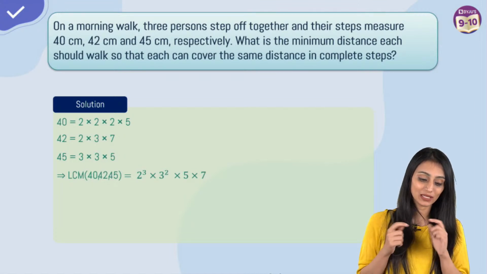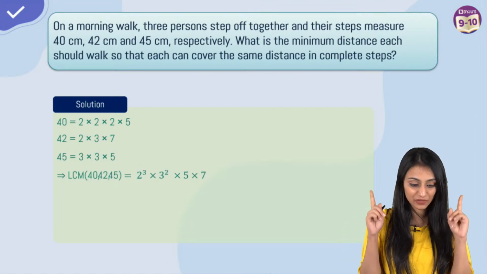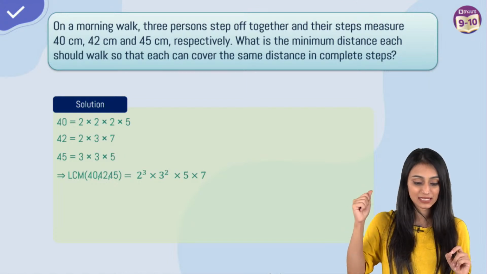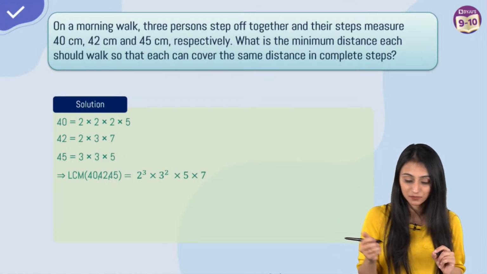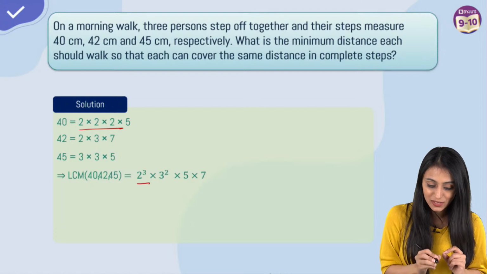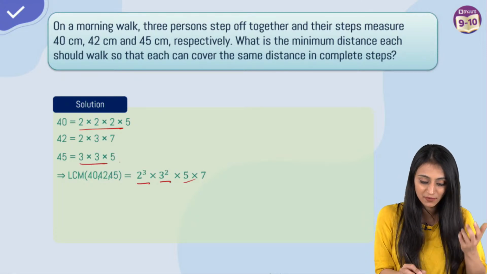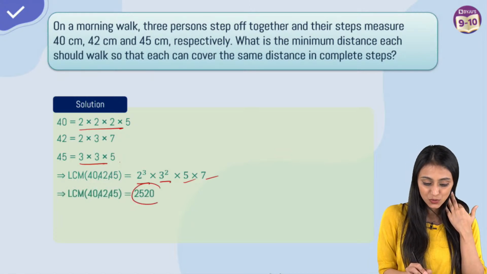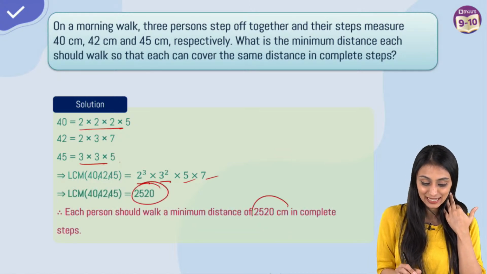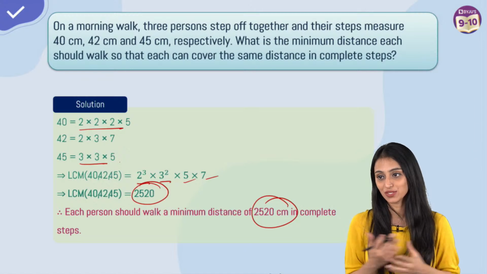How do we take the LCM? We write all the different kind of numbers we have. We have 2 here, we have 3 here, 5 and 7. Then we take their highest powers. So highest power for 2 is 3. Highest power for 3 is 2, highest power for 5 is 1 and for 7 also it's 1. Answer is 2520 centimeter. That should be the minimum distance that they have to cover.